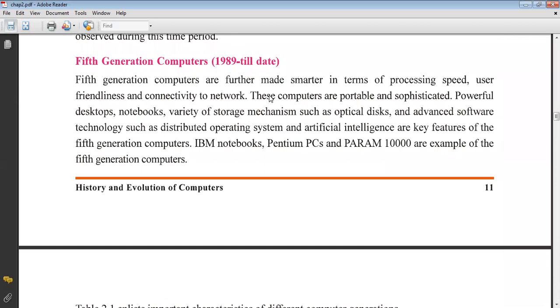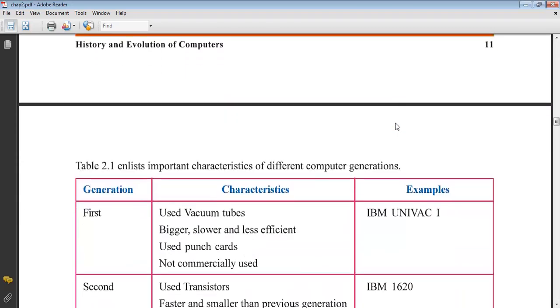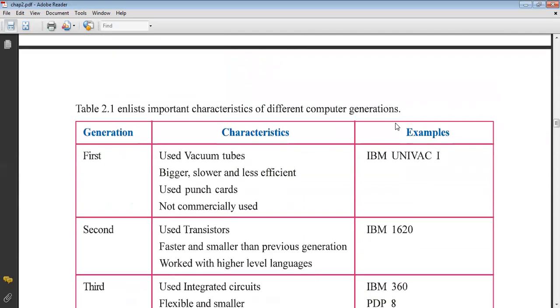Now the fifth generation computer is from 1989 till date. The fifth generation computers are further made smarter in terms of processing speed, user friendliness, and connectivity to the network. Network is a new word. Networking is the connection between more than one computer. These computers are portable. This is sufficient for the fifth generation computer.